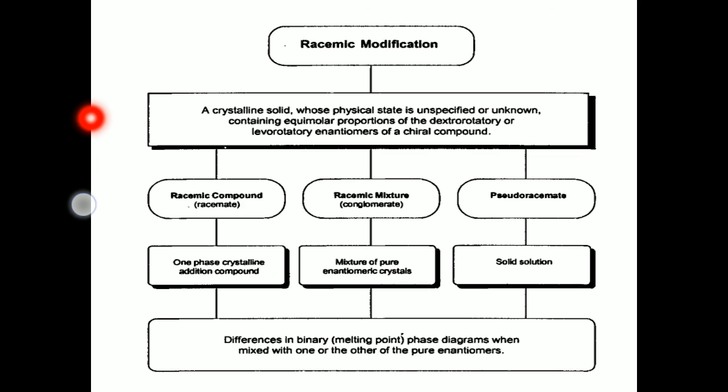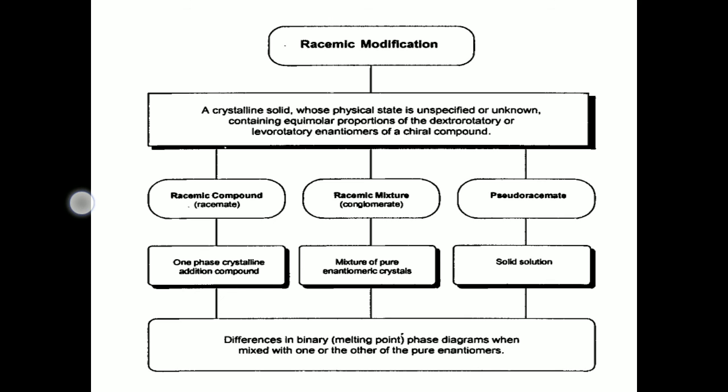This racemic modification can be divided into three types. One is a racemic compound. That racemic modification has a racemic compound or racemate. This is called a one phase crystalline addition compound.